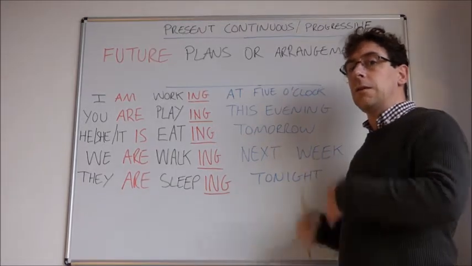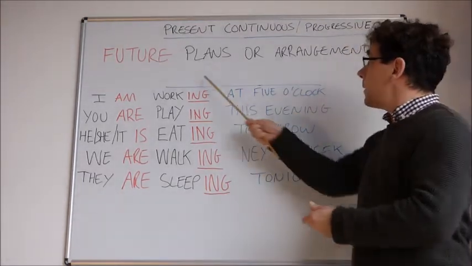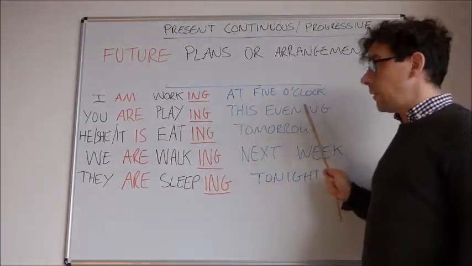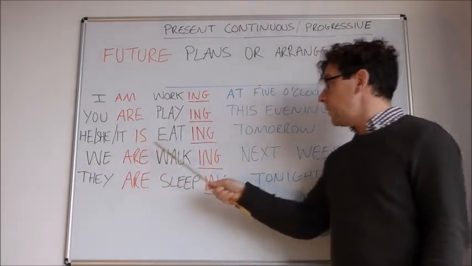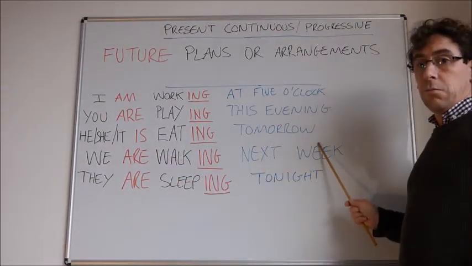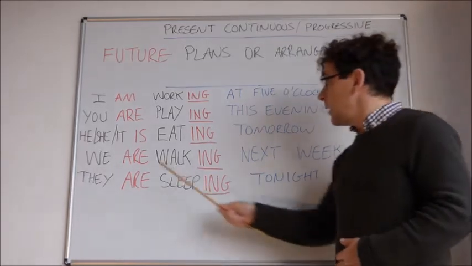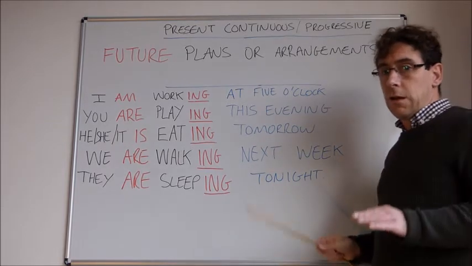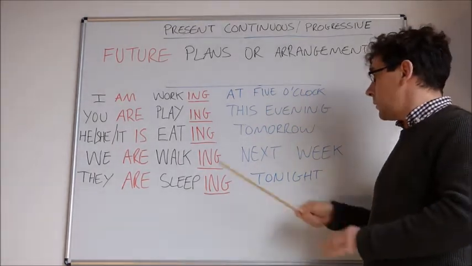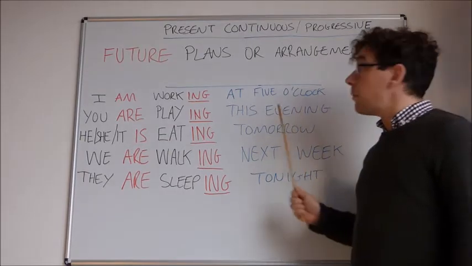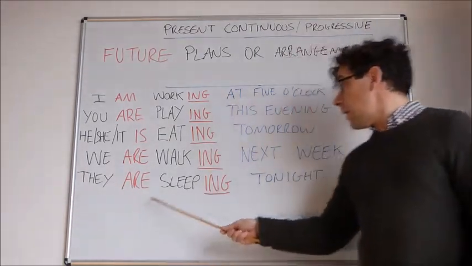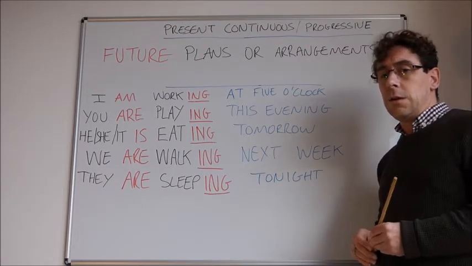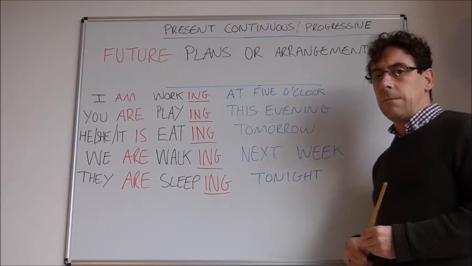This is if we're not yet in the evening, but we're planning or arranging to play this evening. And so on. He, she, it is eating tomorrow. Maybe they're having a diet. And we have, we are walking next week. Not today, but we'll meet next week. That is our plan. Then we have, they are sleeping tonight, which means they're awake at the moment, but they will sleep later.